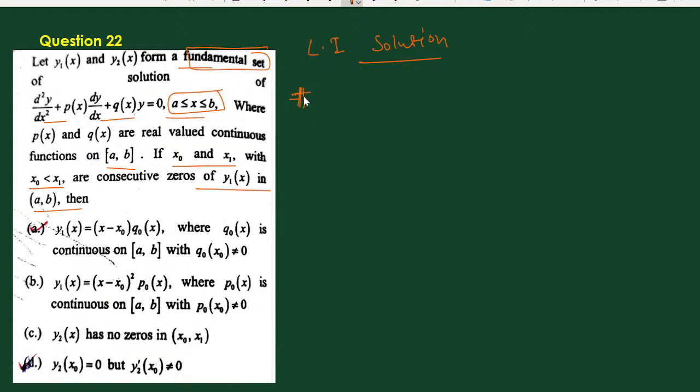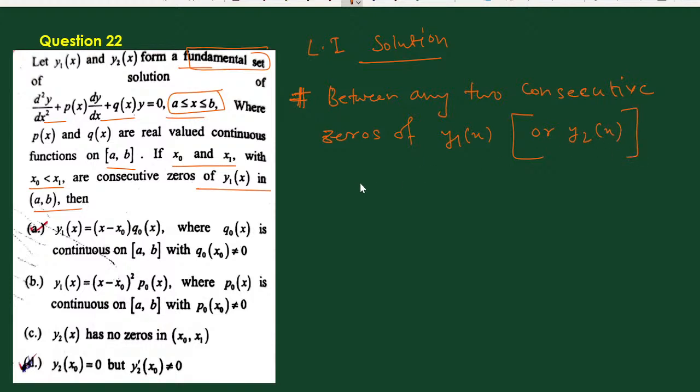Here the important concept is that between any two consecutive zeros of y1(x), there exists one zero of the other one, y2(x), if y1 and y2 are linearly independent solutions.